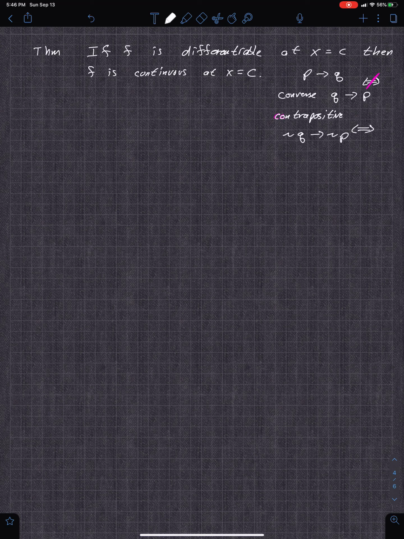Okay, so let's look at the proof of this. So you say proof. First thing we're going to do for a P implies Q type statement is the if statement. If f is differentiable, then f is continuous. So you have to assume the hypothesis, which is that f is differentiable. So let's state that. You say assume f is differentiable at x equals c. Okay, and that's the first statement.